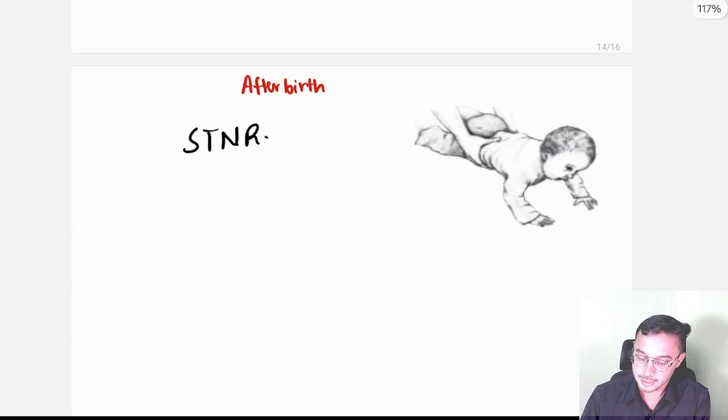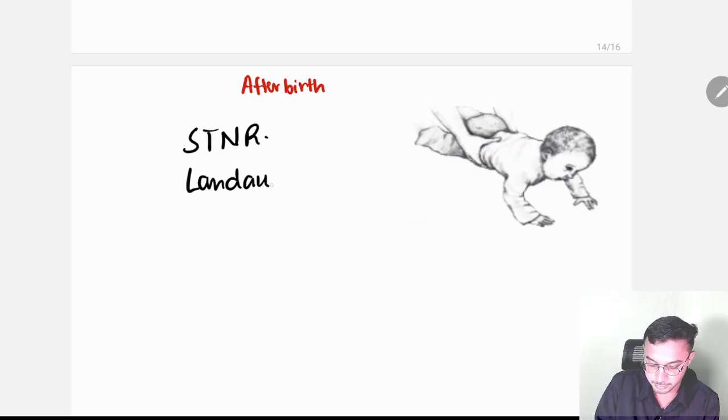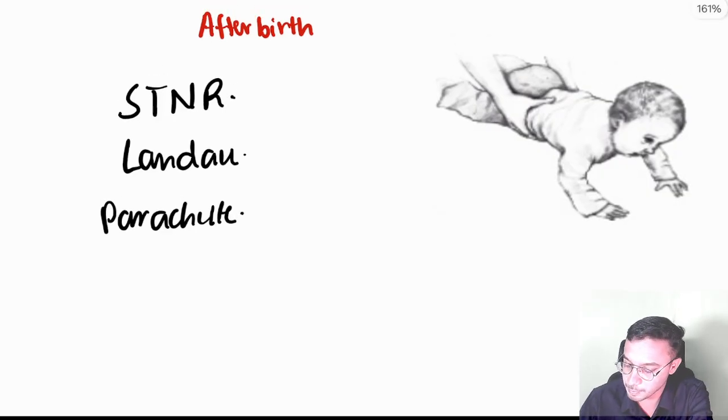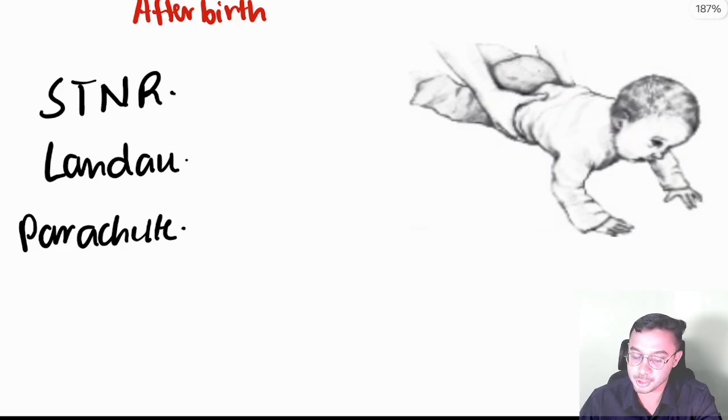And next, this is after the birth. Landau reflex will come and parachute reflex. So look at over here, the baby is like this, here the baby is in this. If I try to pull the baby down, the baby will start opening the hands. This is known as parachute reflex.